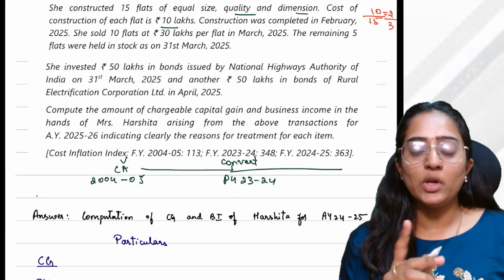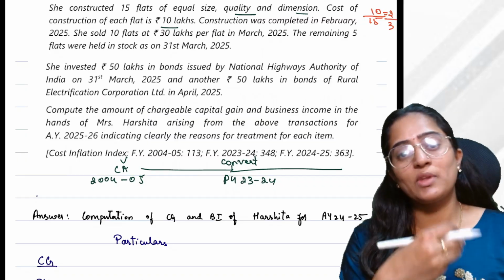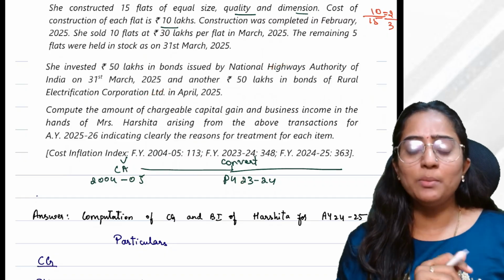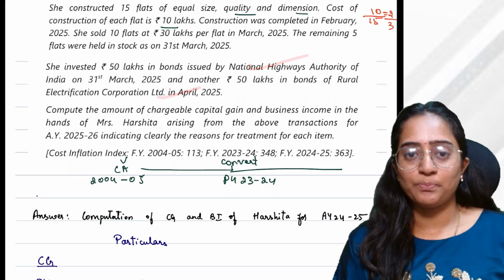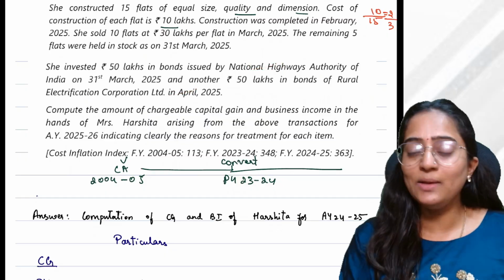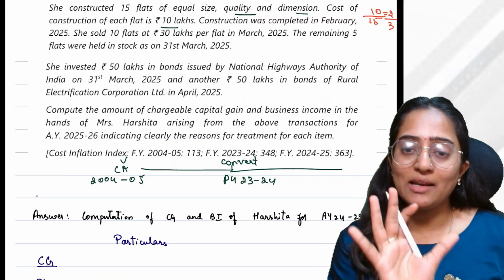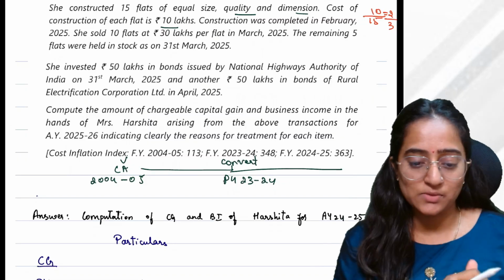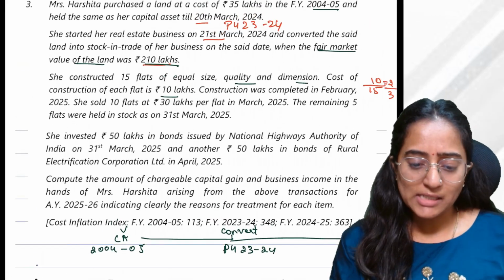RECL. If you remember section 54EC, it states the individual can go and invest in NHAI and RECL bonds or government bonds, where the minimum period of holding should be 5 years. You can go and invest here. Whatever amount you have as capital gain, whatever amount you have invested, you will get the exemption. But the maximum limit should be up to how much? 50 lakh rupees. And also it should be purchased within 6 months from the date of transfer. See, when has the transfer happened? That is basically, the transfer has happened on what date?